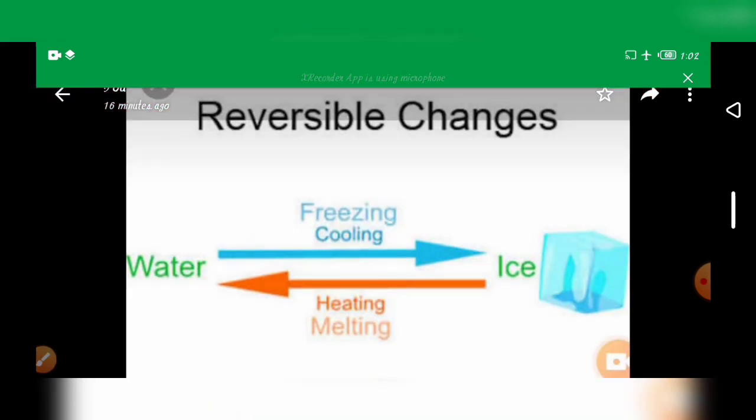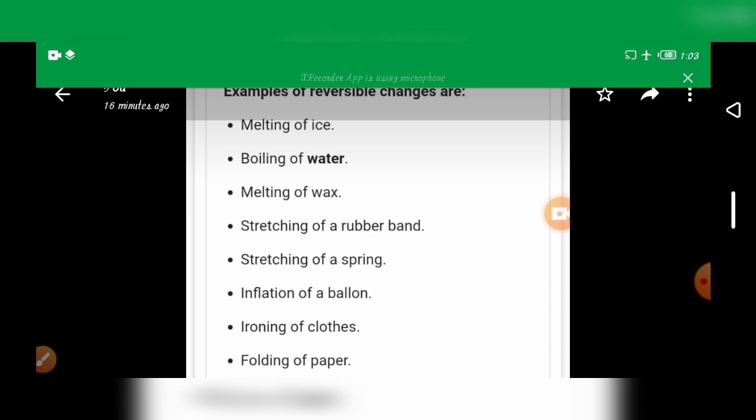See here, I have given one example. Water is converted into ice. The arrow mark is read as 'gives rise to'. The heads point in directions opposite to each other. Thus the reversible reaction can be represented by this, that is, water gives ice. Now you see some examples of reversible reactions: melting of ice, boiling of water, melting of wax, stretching of rubber band, stretching of spring, inflation of balloon, ironing of clothes, folding of paper.